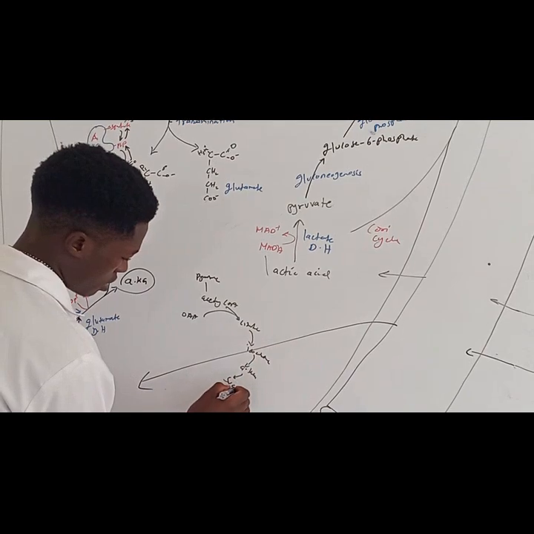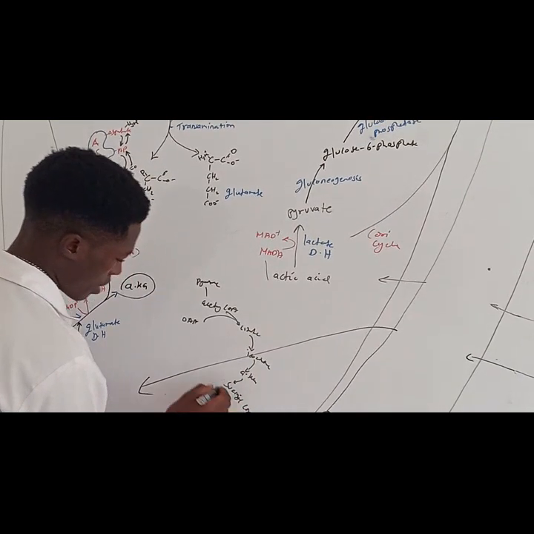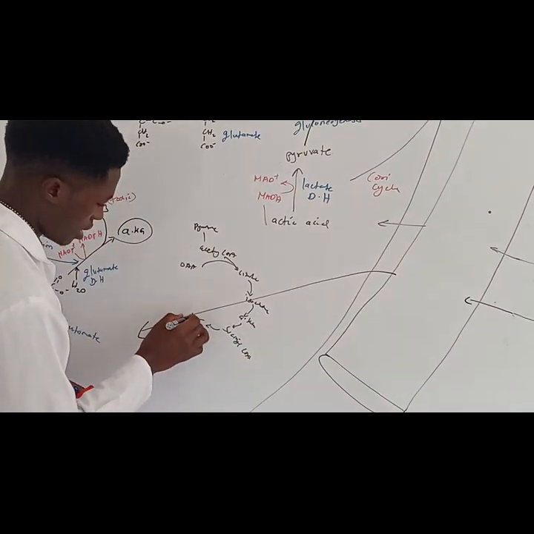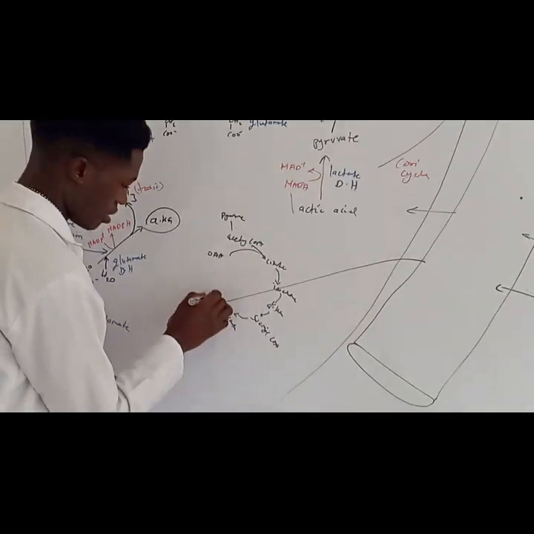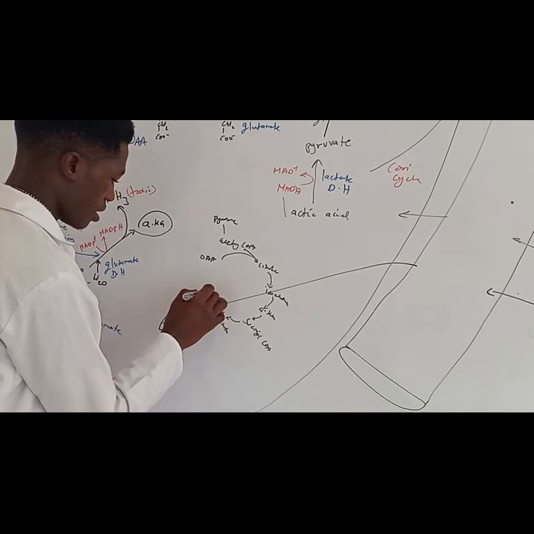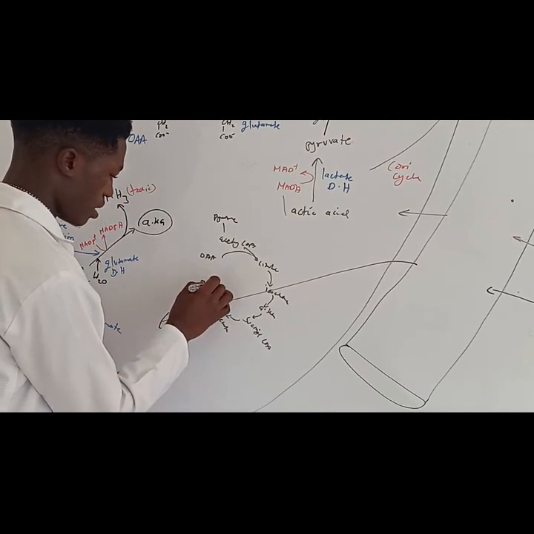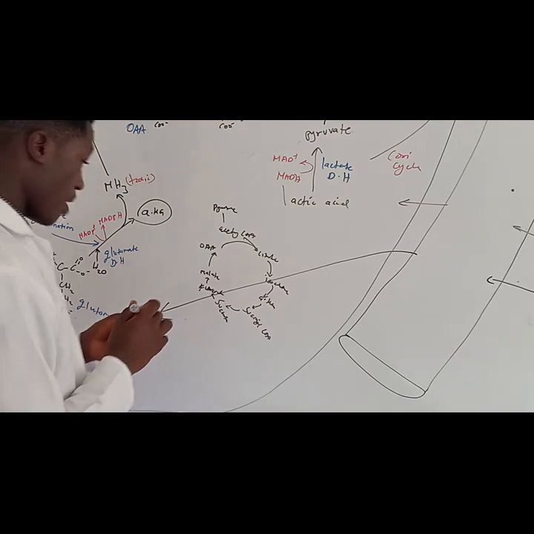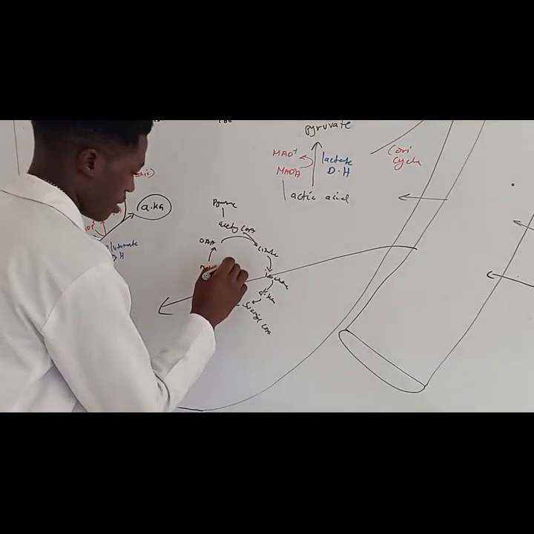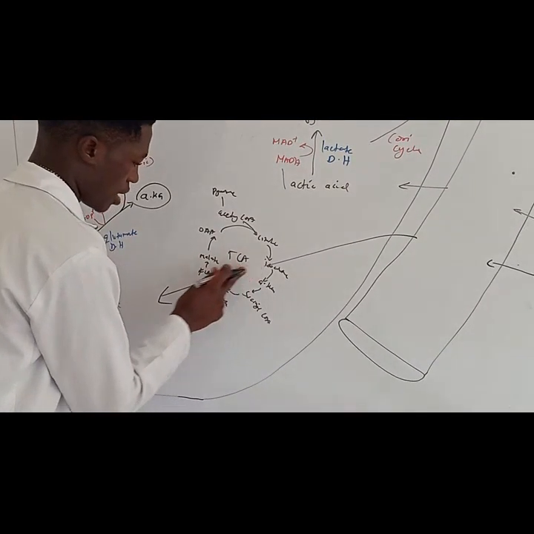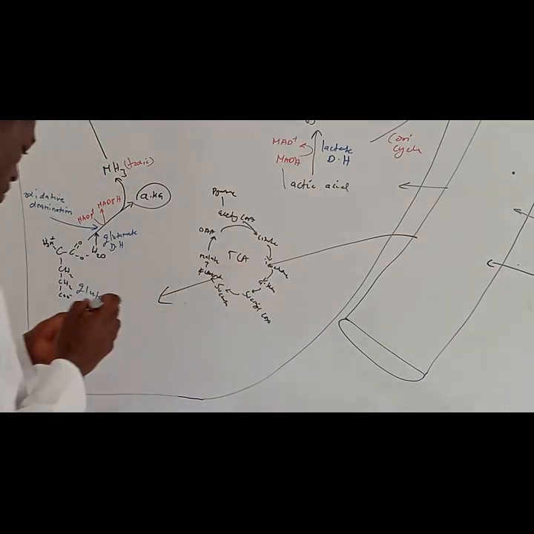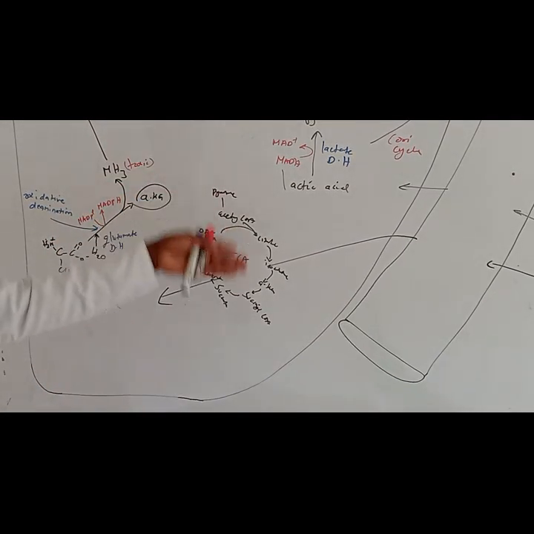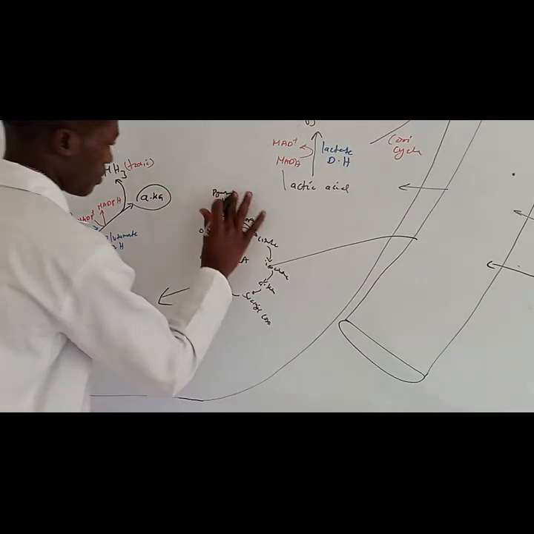Then into succinyl-CoA, then into succinate, then to fumarate, then into malate. Then malate can convert into oxaloacetate. Right. That is our TCA, tricarboxylic acid cycle. Alright. Now, that's where we can take our oxaloacetate. It can react in the TCA. This is pyruvate.